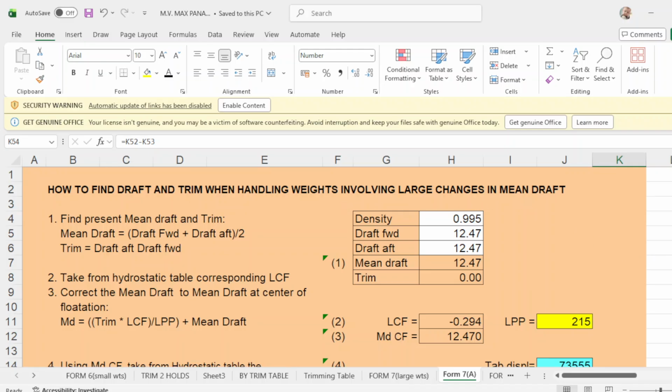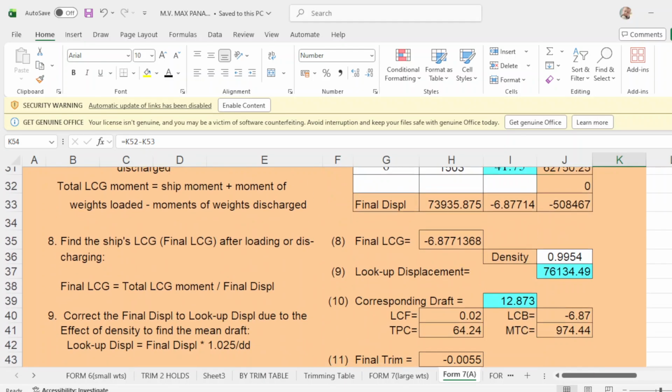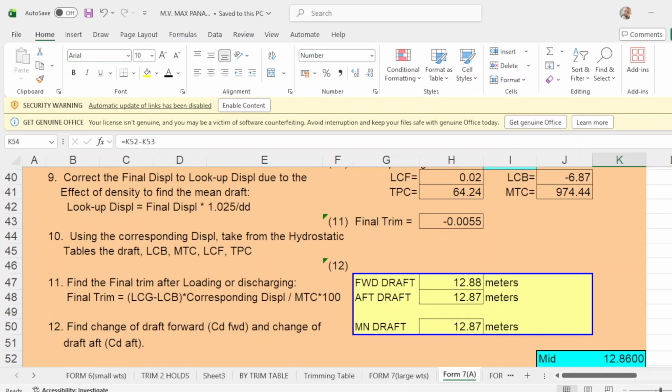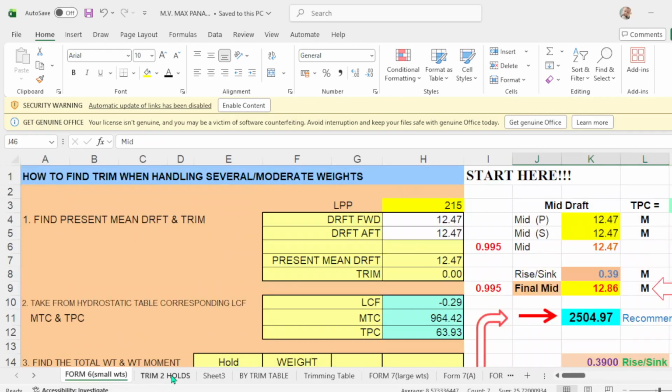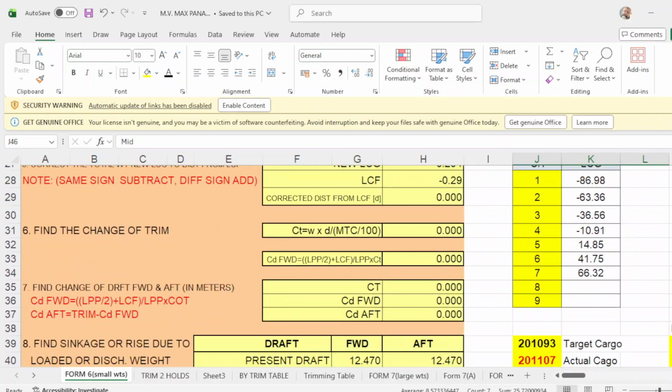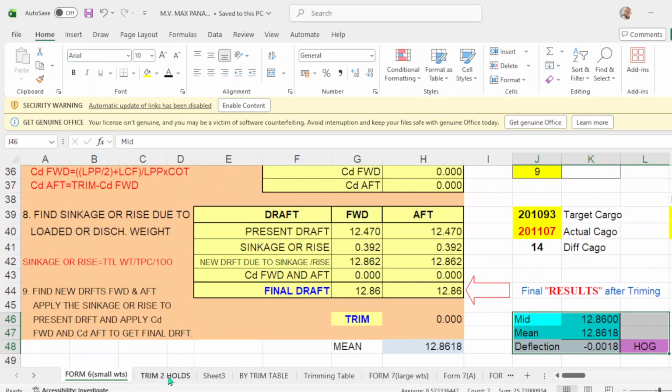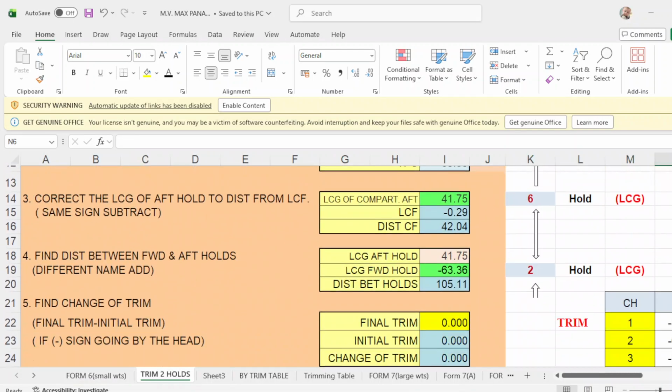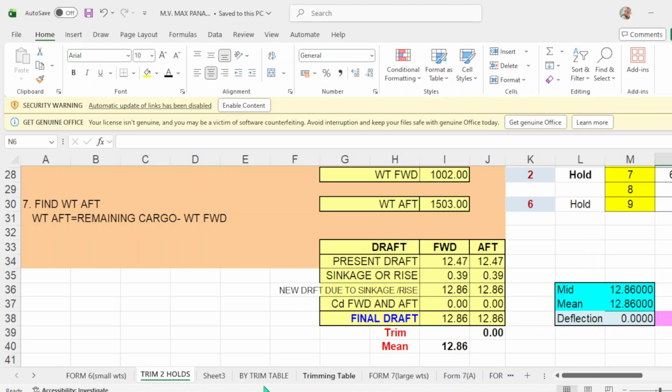Okay, so with this program, you will have your confidence and you will never be short of your program. It will be exact because of this program. So you should not fear, and you have your confidence because you have this program: form 6, which is even keel here, trim 2 holds, also even keel here, and your trim table.